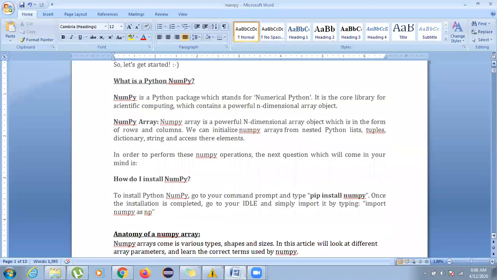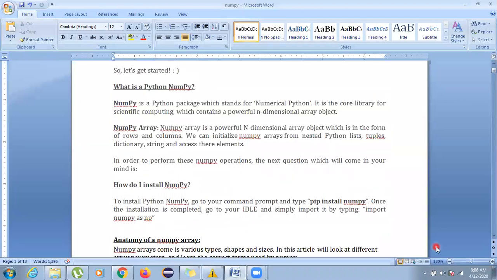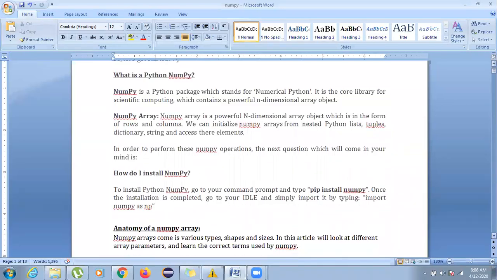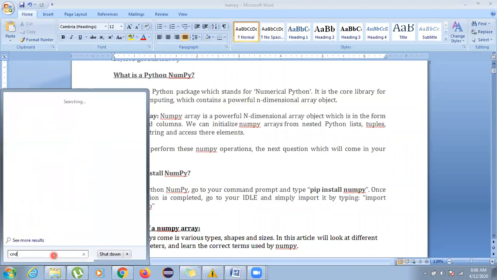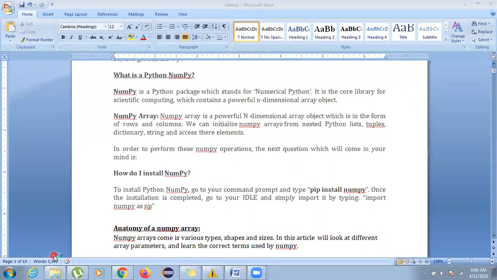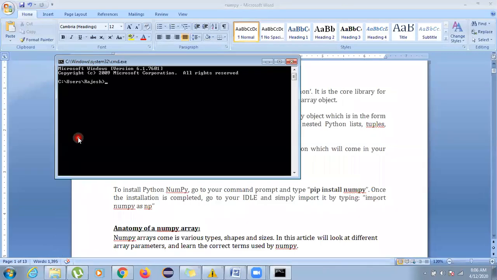Now going on, how do we install NumPy? We know what NumPy is, but how are we going to install it? I'll show you a demonstration on my system. What you have to do is type in the search box: command prompt. Now you can see the command prompt on the screen. It has C users and Rajesh.